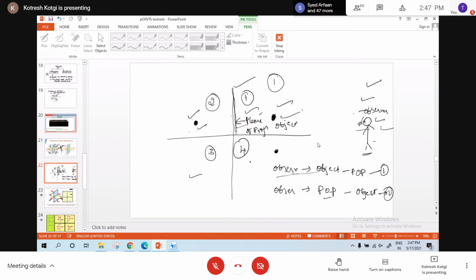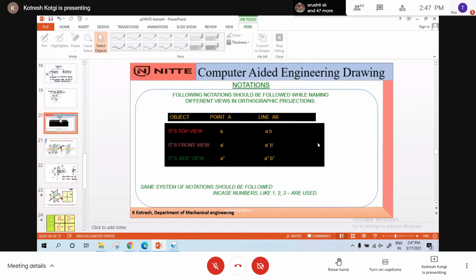The first and fourth quadrant will follow the same sequence. What is that? Observer, object, and plane of projection. The second and third quadrant will follow same sequence, that is observer, plane of projection, and then object. Is that clear? Okay, I'll go to the next slide now.